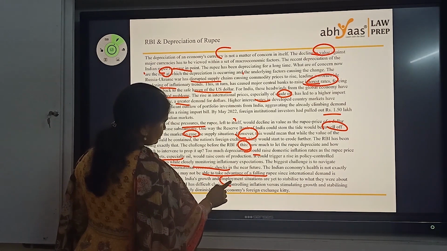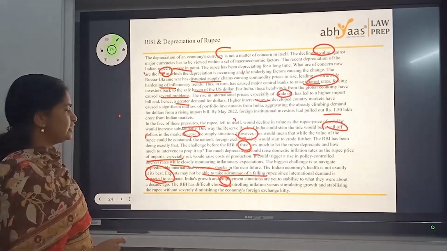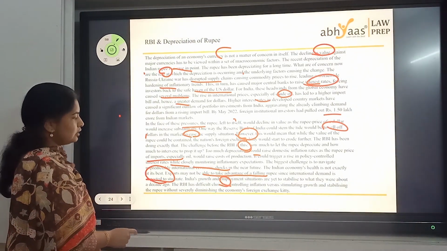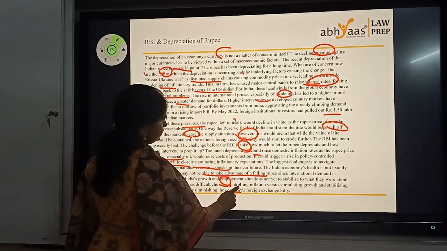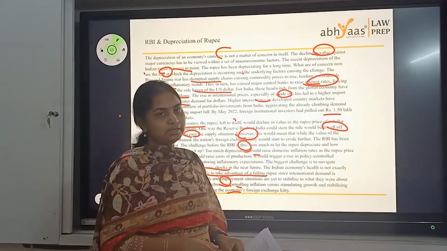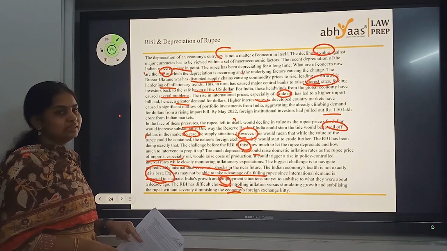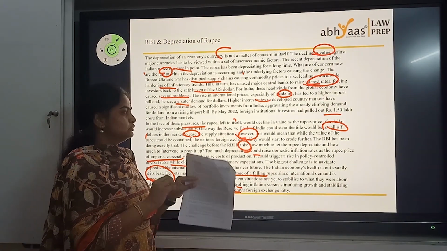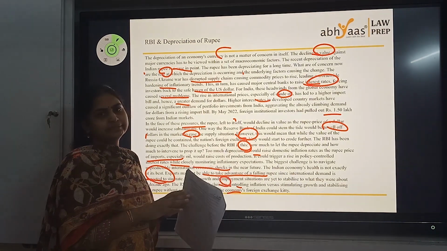The RBI has difficult choices to make: controlling inflation versus stimulating growth, and stabilizing the rupee without affecting the foreign exchange. So inflation, stabilize the rupee, don't let the foreign exchange kitty get affected. These are the different points that we have. So we had a little bit of points here and there.